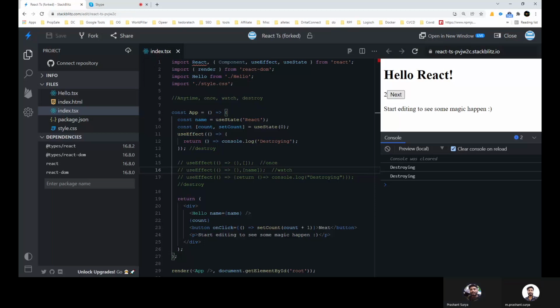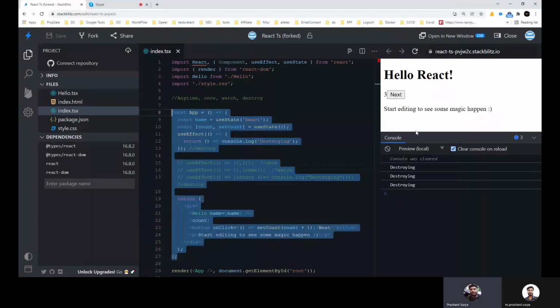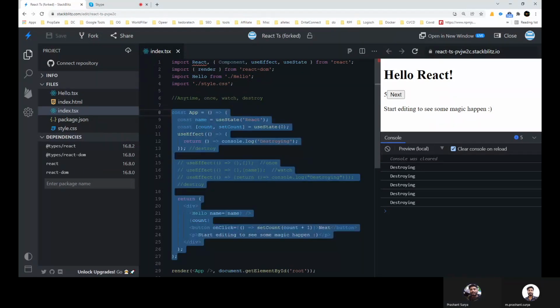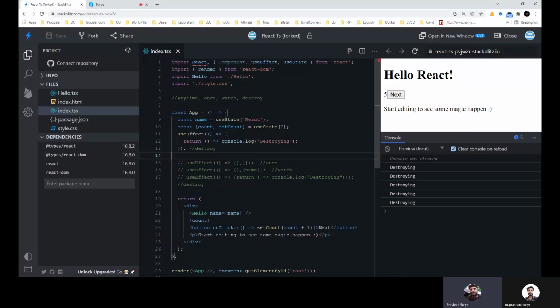But you can see if you change anything here, it is going to destroy again and run again. So in this case it is also called the destroying. Destroying is just you are leaving this, and the second initialization is also called, because the DOM is destroyed when you update something, and you will get the modified one.